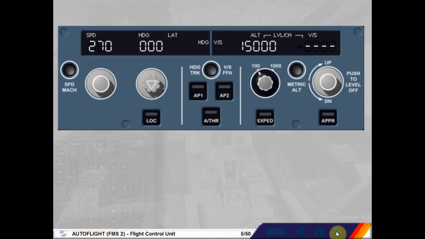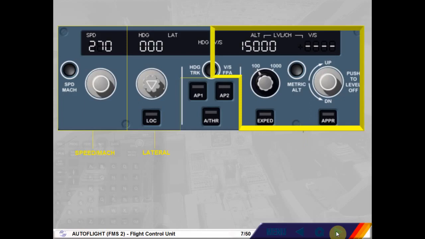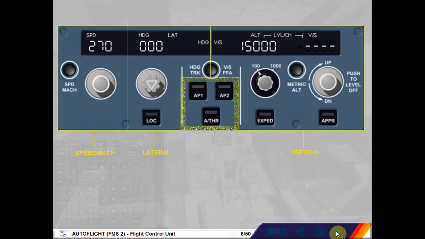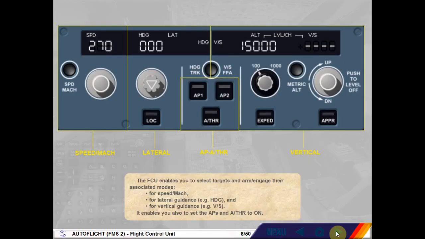The FCU enables you to select targets and arm or engage their associated modes for speed, Mach, for lateral guidance, e.g. heading, and for vertical guidance, e.g. vertical speed. It enables you also to set the autopilots and autothrust to on.